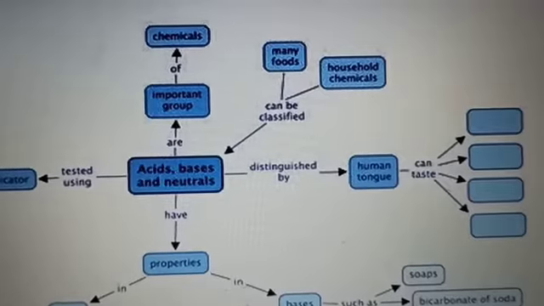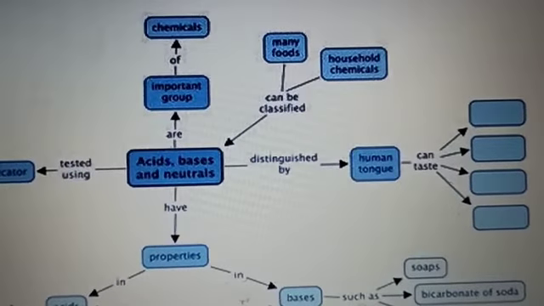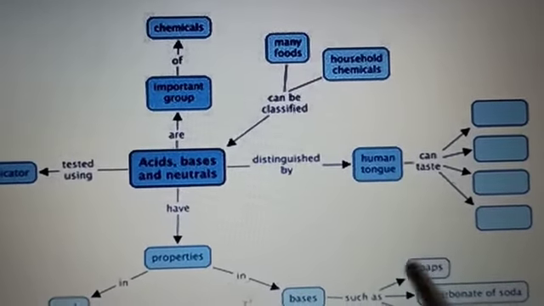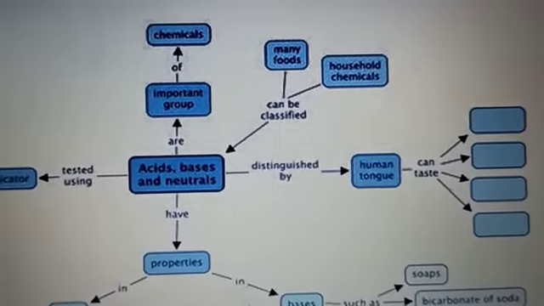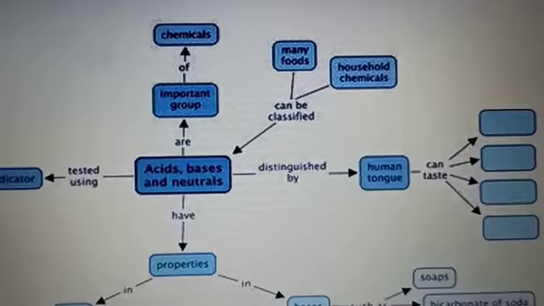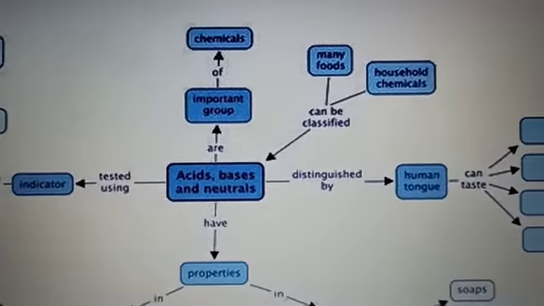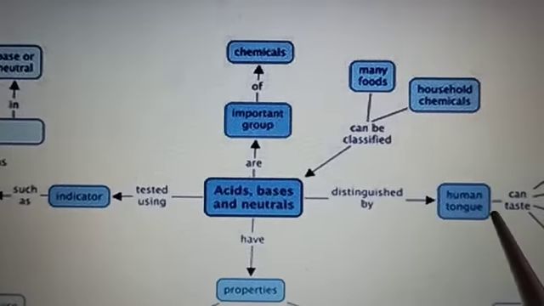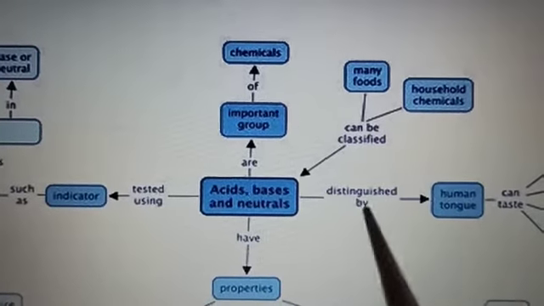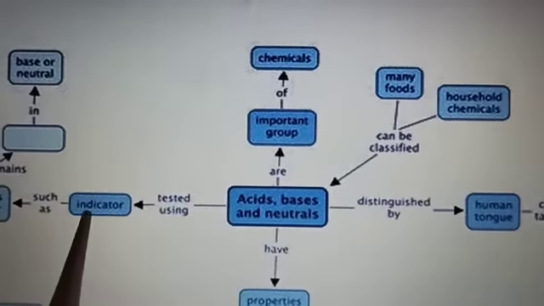Other acids or even bases also may be explosive and they are corrosive in nature, so your tongue can get burned. So please avoid tasting acids and bases for testing them. Rather than testing by tongue, you can test them with indicators.